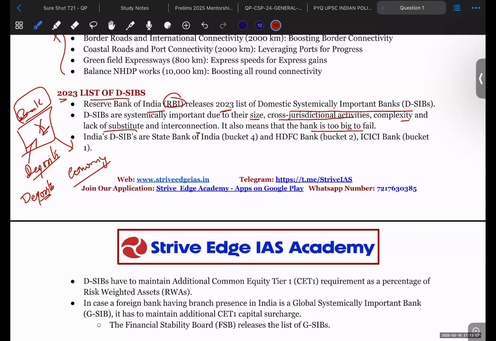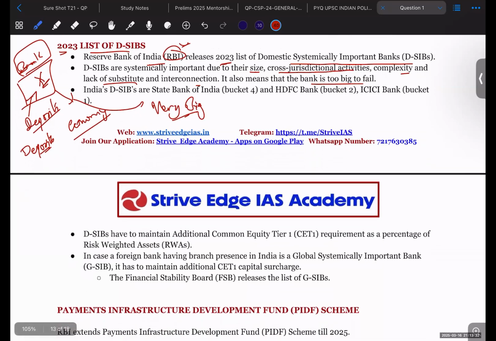That is why this list is released by the Reserve Bank of India every year. It identifies those banks which are very big in India, whose failure may collapse the whole economy. So RBI has identified three banks: State Bank of India, HDFC Bank, and ICICI Bank.